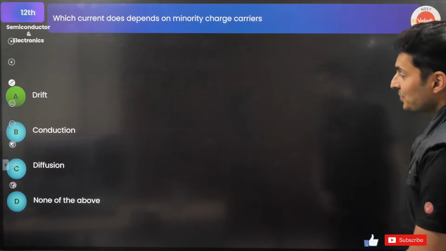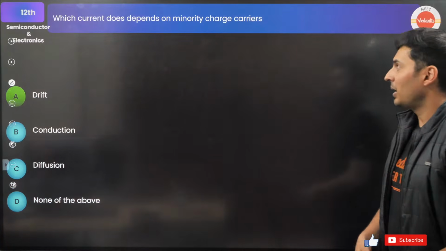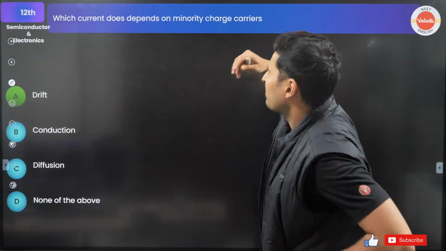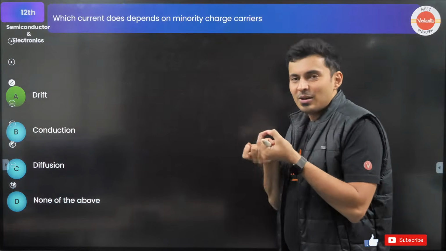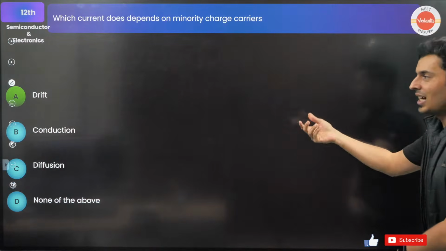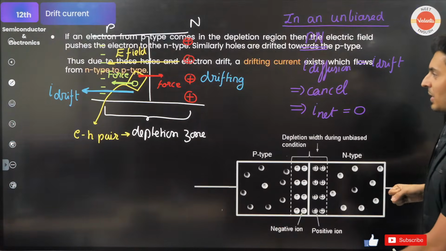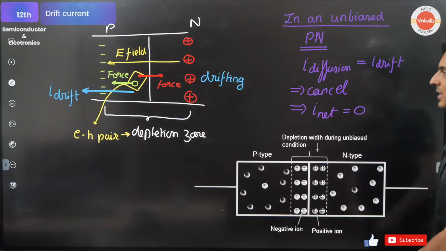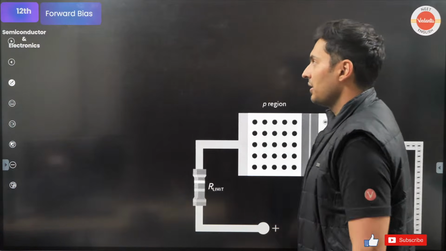Okay, anyways, the correct answer is drift, which current does depend on the minority charge carriers. That is drift. Yes, which current does depend on the minority charge carriers, because that is on the very few number of charges which are created inside the depletion zone. See, in this depletion zone, these are a small number of charges which are created, not like diffusion, which happens because of the majority charge carriers.